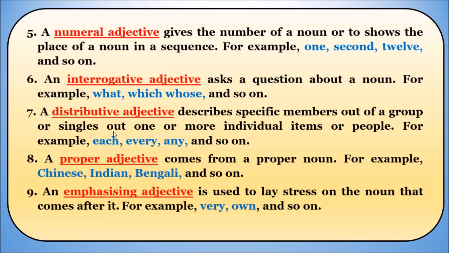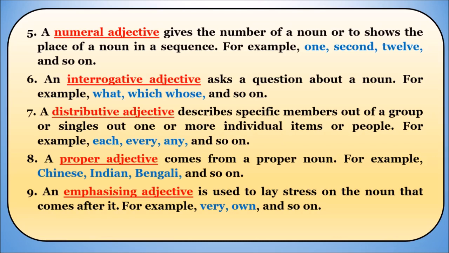Here, if we want to talk about a distributive adjective, it means to describe specific members out of a group, or singles. It means a group of people are there and we want to describe the people in the group individually, or a certain group like that. Each one in the group, everyone in a team, or anyone in the class, get up and come.